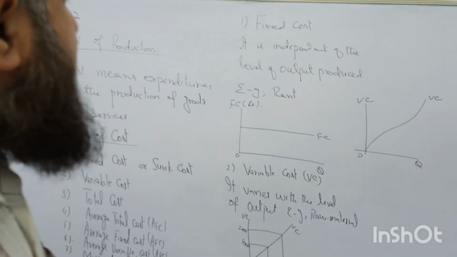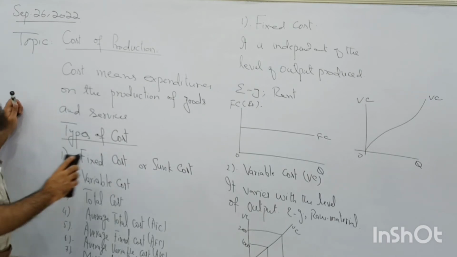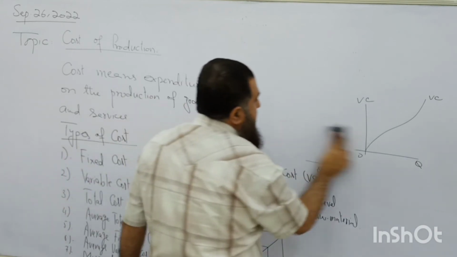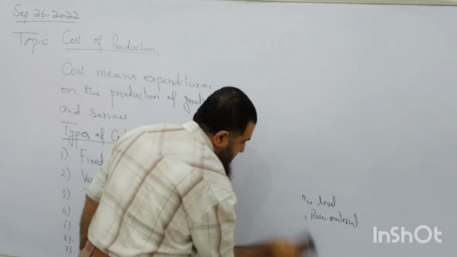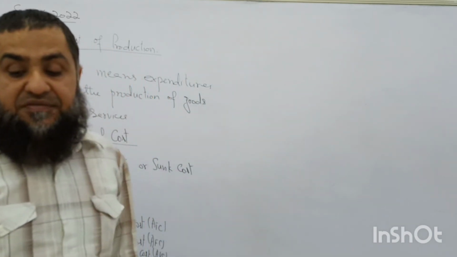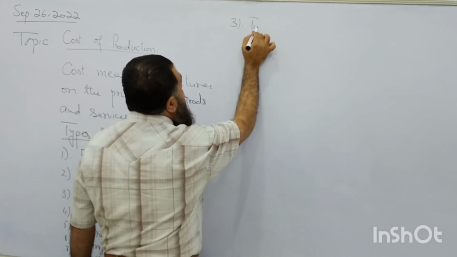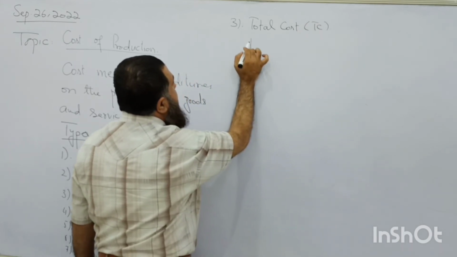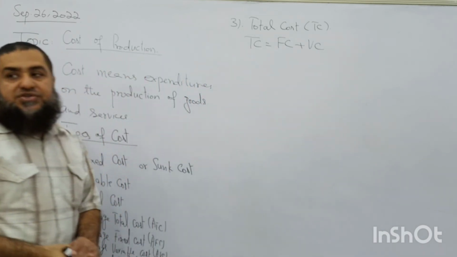Okay. Now, what is the total cost of production? How can we write the total cost of production? I use this area. What is the total cost of production? How can we define it? This is the sum of fixed cost and variable cost. This is what total cost is. It is the sum of fixed cost and variable cost of production.